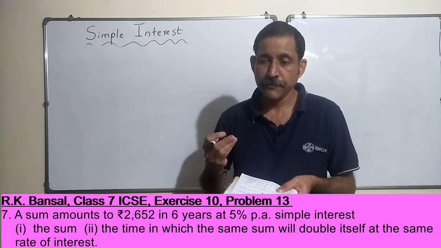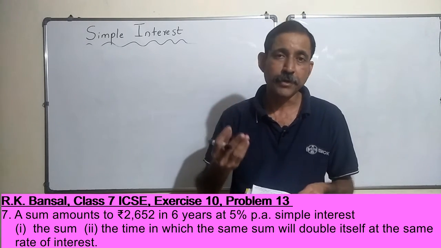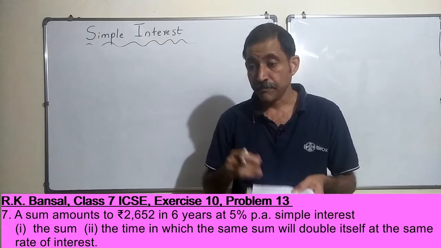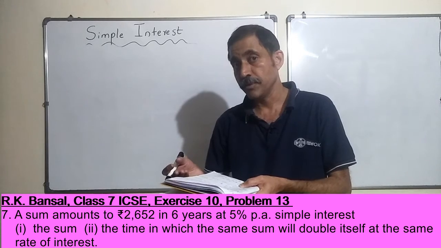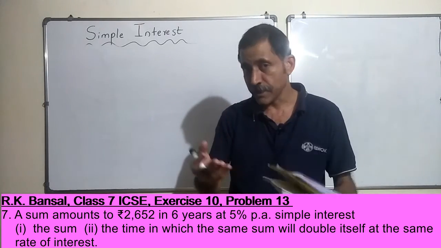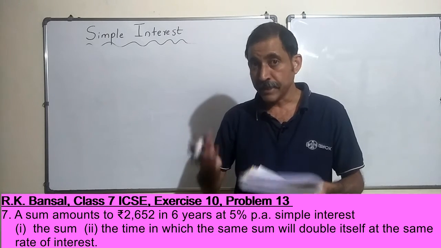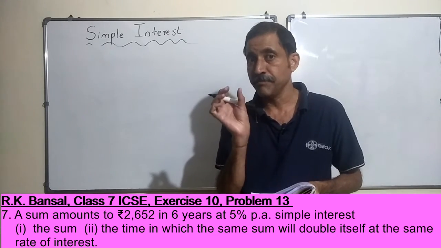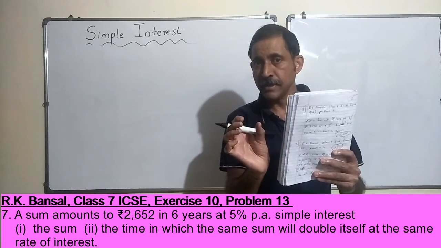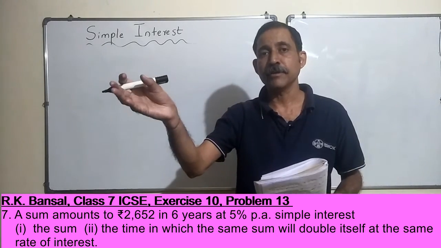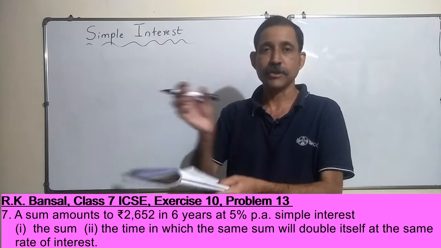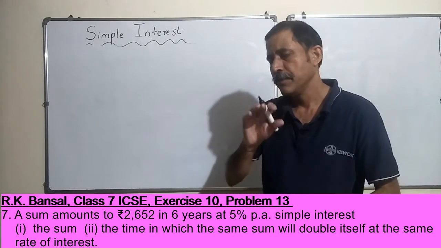So if you are investing 100 rupees, it should become 200 rupees, right? So in that case, your principal should be equal to the interest, right? Only then your sum will be double. If I invest 5,000 today, I will get 10,000 only when my interest component also becomes 5,000. 5,000 principal, 5,000 interest, together it will become 10,000. We will come to that a little later.